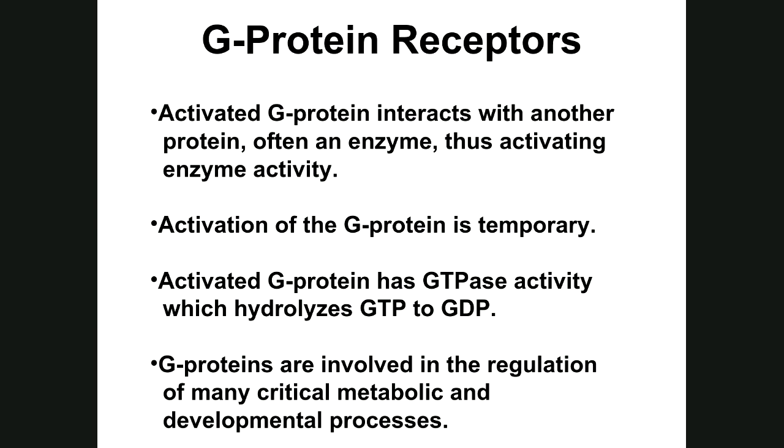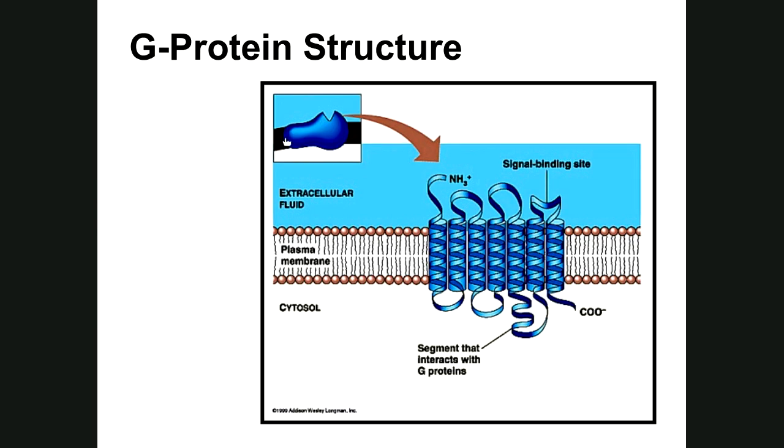Now here's this protein. See, we draw them like this on the pictures, and there's that little receptor site, which you can see right there. It goes through the membrane 7 times: there's 1 in, that's 2, 3, 4, 5, 6, 7 transmembrane portions. Here's the binding site for the messenger molecule out here. And here on the inside is the reconformation part, the segment that interacts with the G proteins.